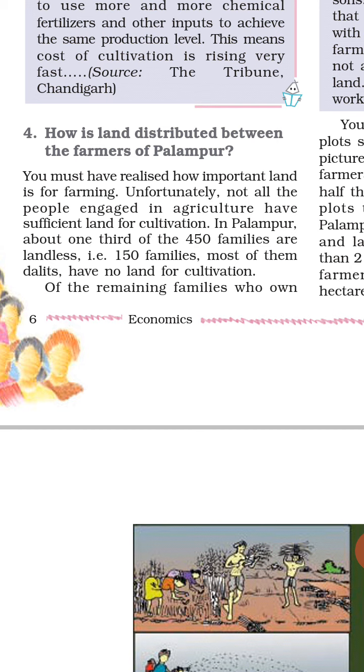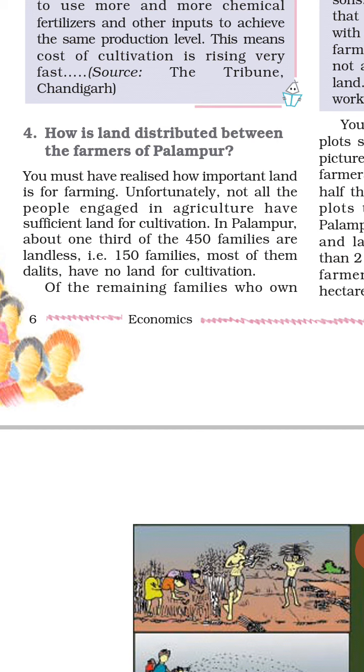In Palampur, land is very important for farming. But do all people have sufficient land for farming, for cultivation? So the answer is no. Just listen carefully.